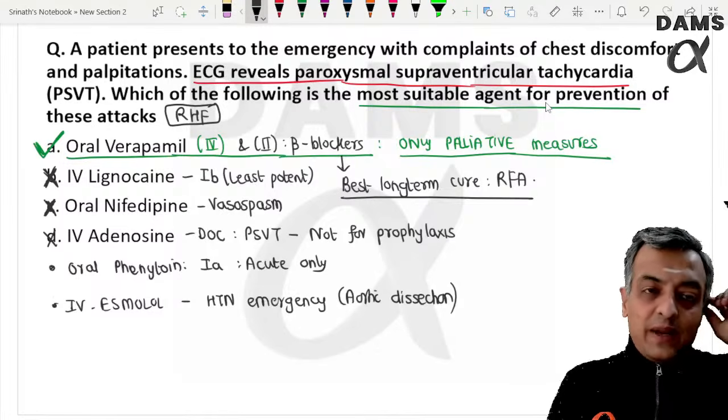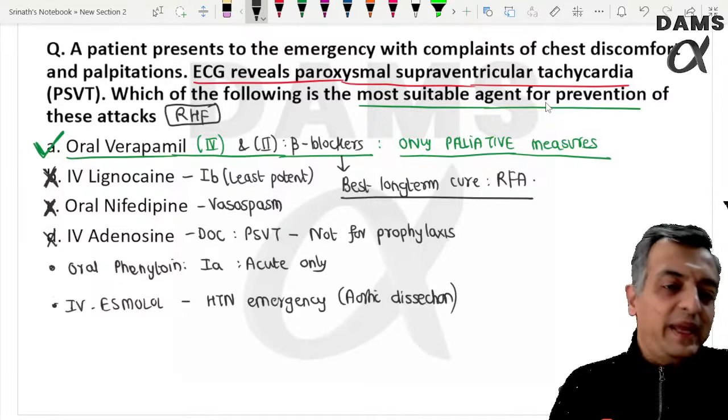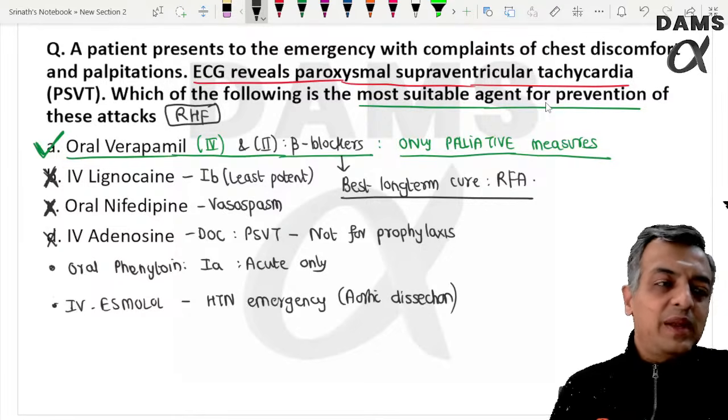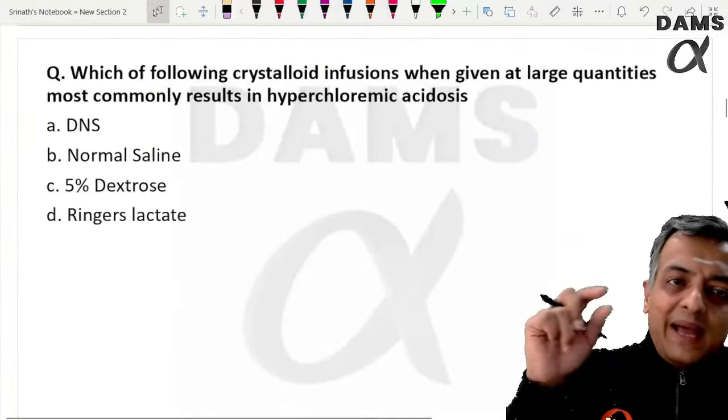So options were oral phenytoin. So which one was not there? No nifedipine, no lignocaine. Fine. So similar explanation can be done. Yes. So thank you so much for filling the gaps.